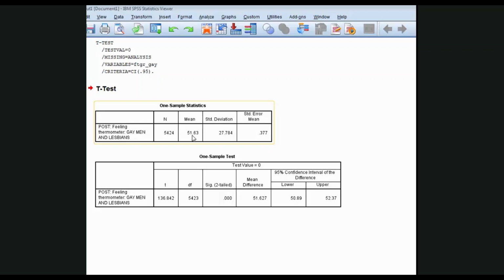You know that the feeling thermometers range from 0 to 100. So we can say that the true population mean is equal to 51.63, give or take a certain amount of random sampling error. How big is that error? This statistic, the standard error of the mean, tells us the amount of random noise that's contained in our sample estimate of 51.63.